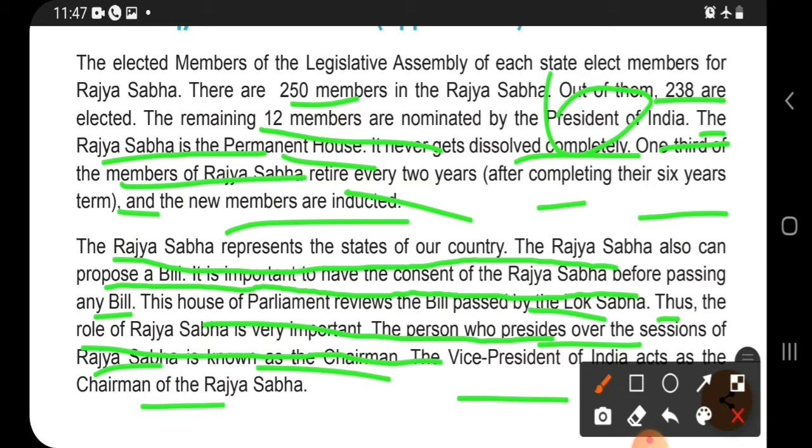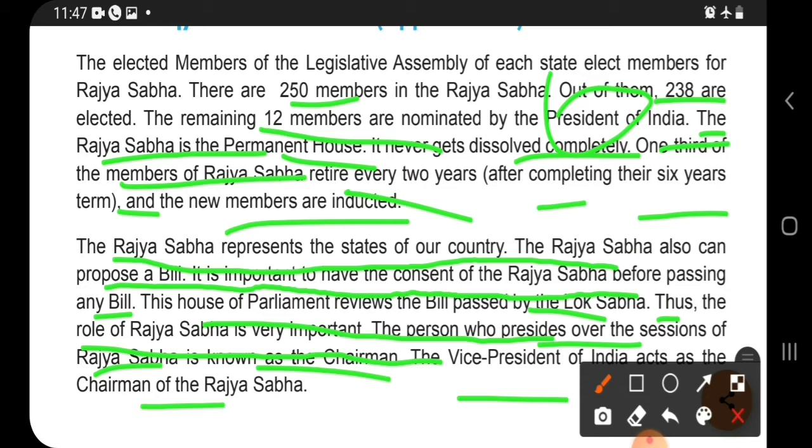So the members are elected for Rajya Sabha, but after that, we already know that we have the legislature, the executive, and then the judiciary. The members are elected for Rajya Sabha from the legislature, and the bills are also passed by the legislature.